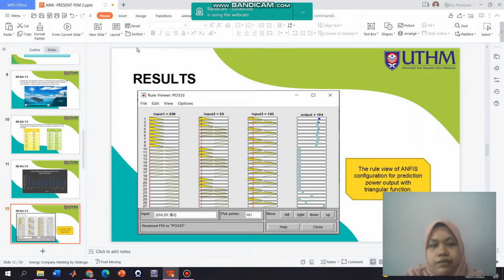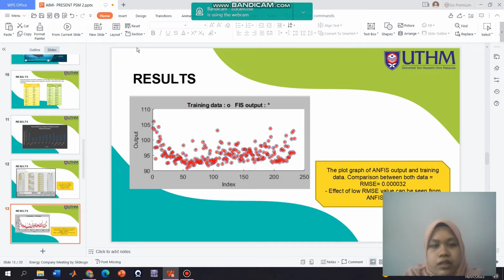So this is the result for the ANFIS configuration, where I use a triangular function for the ANFIS configuration. This is the comparison between training data, which is the computation method, and the FIS output. As you can see, the training data is in black circles, while the FIS output is in red stars. The comparison between both data, which is the RMSE, produced 0.00032. So it is very low, making the accuracy of ANFIS higher than we expected.